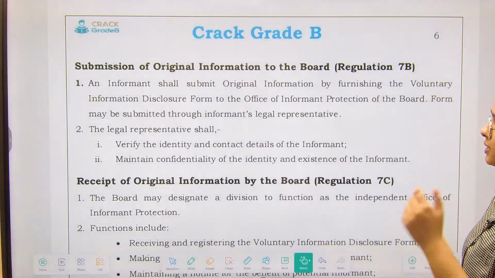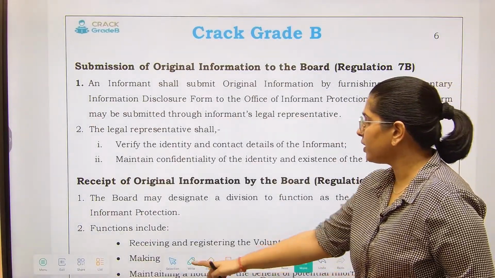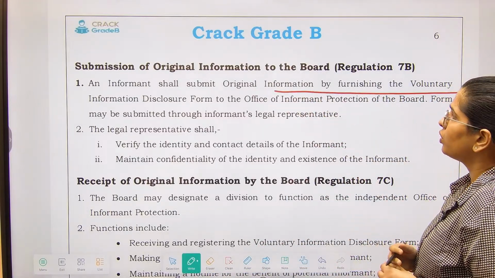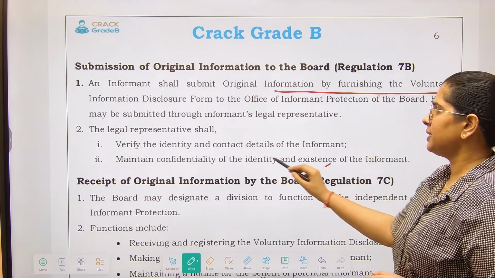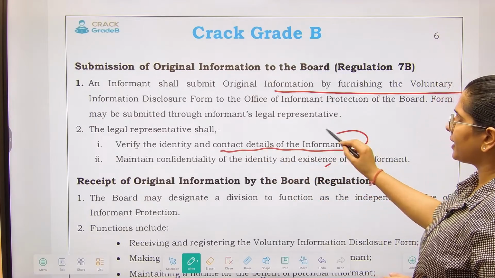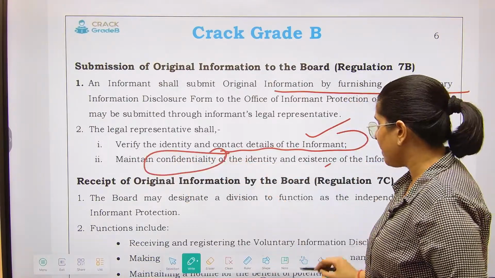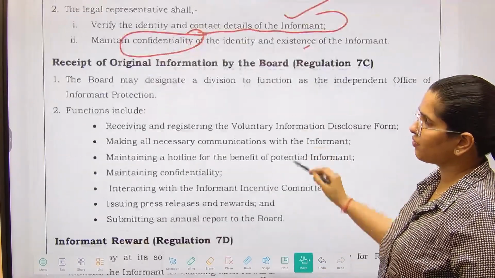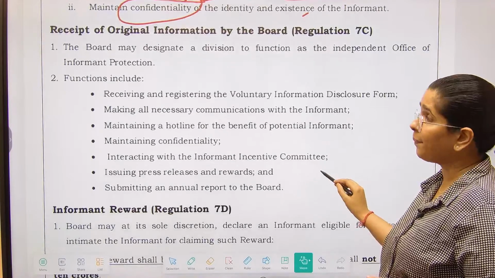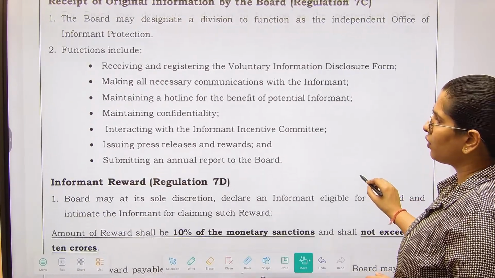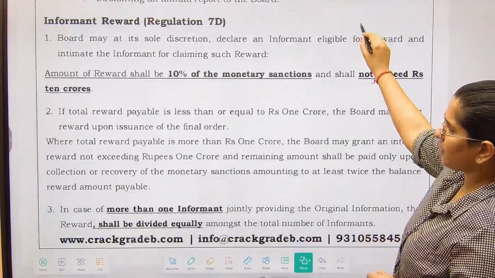Now over here what is important is the informant has to submit the original information to the board. Legal representative will verify the contact details of the informant and will maintain confidentiality because he has disclosed, so his information must be kept confidential. Over here not really very important. This is something which is important.